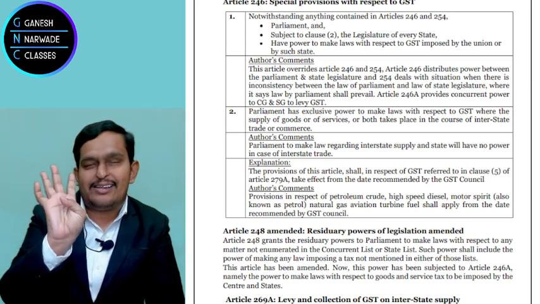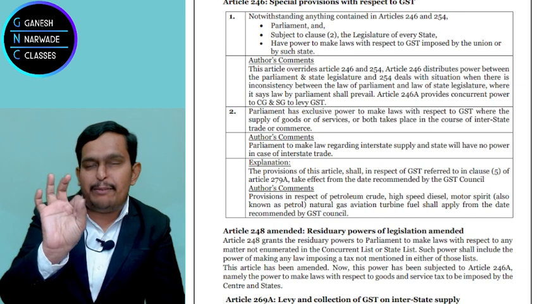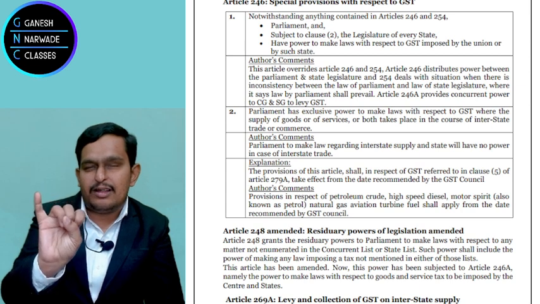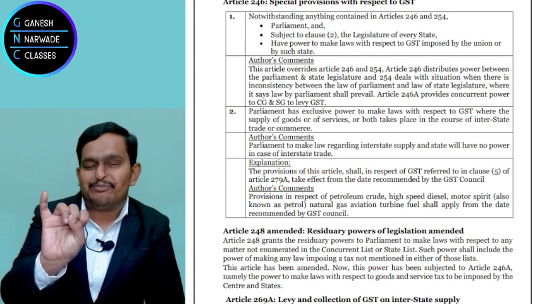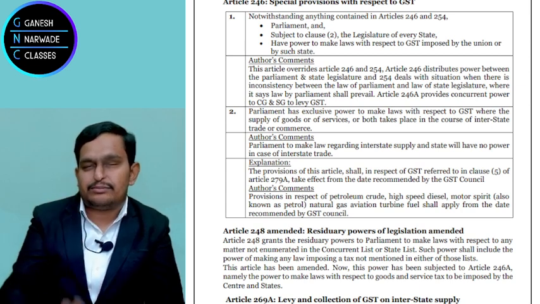HPMAN. H, high speed diesel oil. P, petroleum crude. M, motor spirit. A, aviation turbine fuel, aeroplane ka petrol, right? And the last one, N for natural gas.